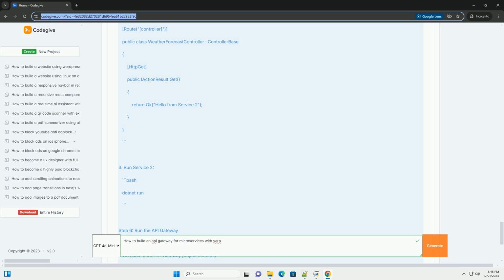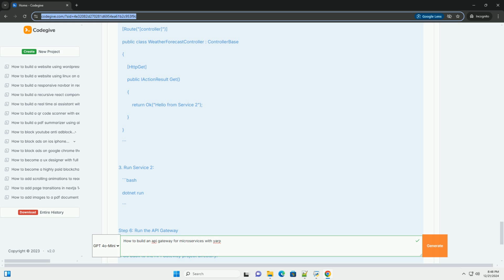dotnet run. Service2. 1. Create another ASP.NET Core Web API project. Bash: dotnet new webapi -n Service2, cd Service2. 2.